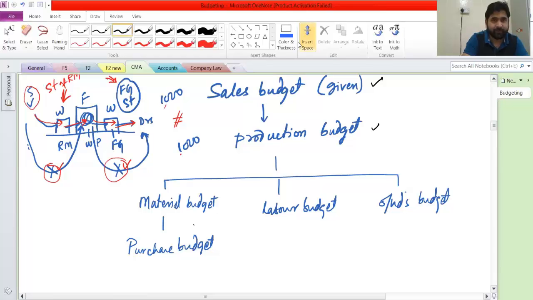Fine. 1 second. That is in F2 book. 1 second.